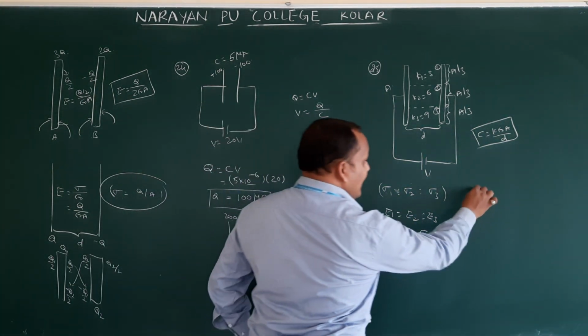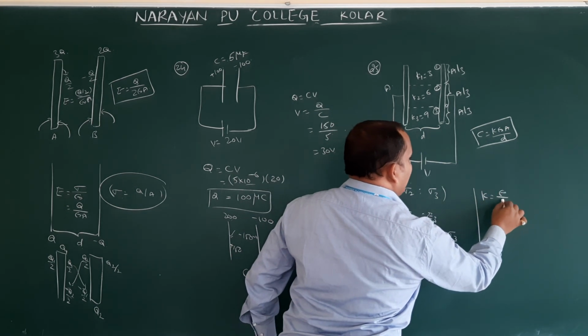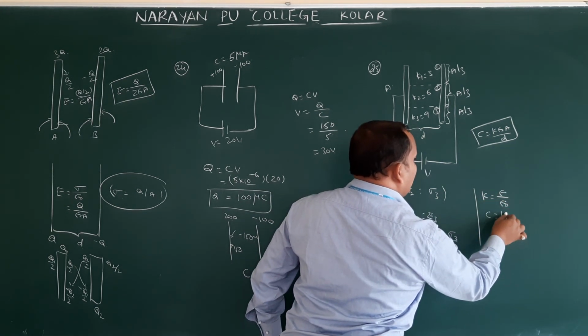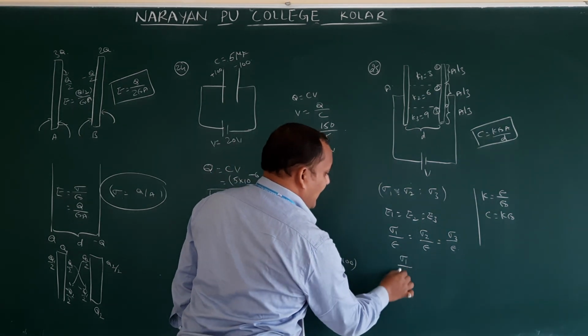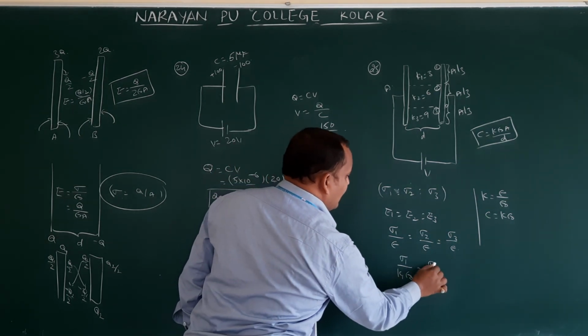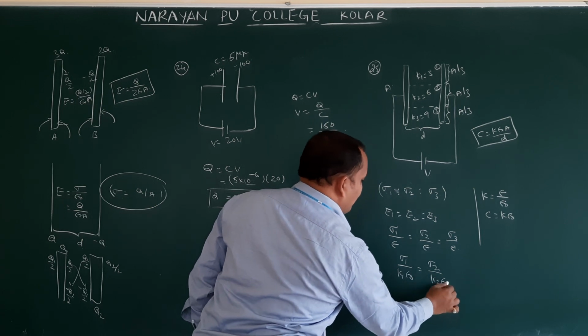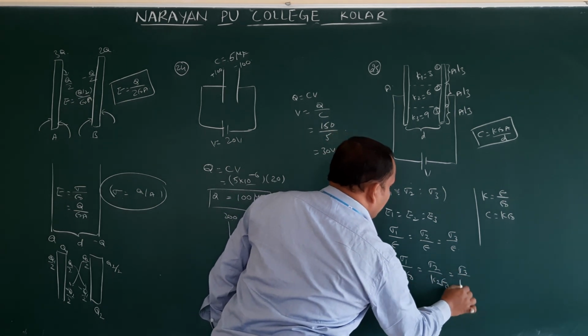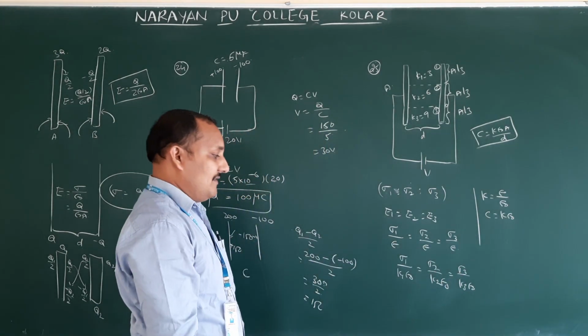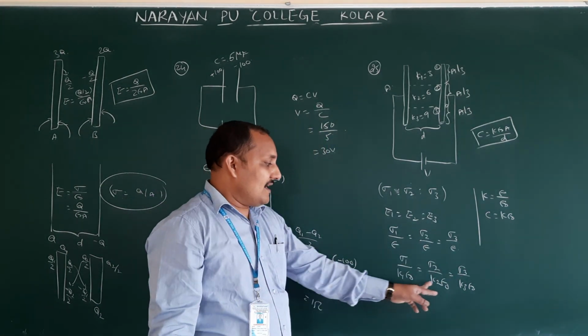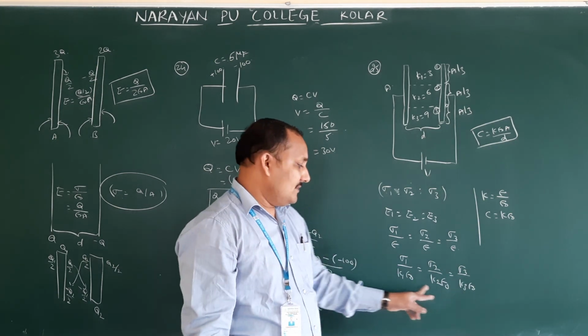We came to know K is equal to epsilon by epsilon naught, and epsilon is equal to K epsilon naught. Therefore, you can write sigma 1 by K1 epsilon naught, sigma 2 by K2 epsilon naught, sigma 3 by K3 epsilon naught. Otherwise, you can write epsilon 1, epsilon 2, epsilon 3. That is our wish. So epsilon naught will be the same, it will be cancelled.